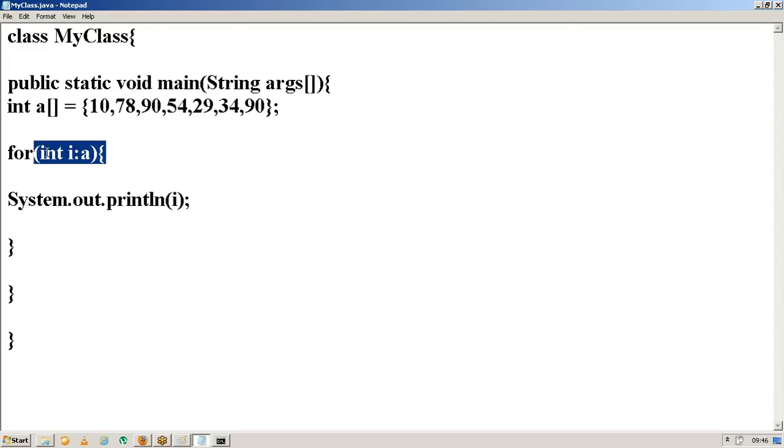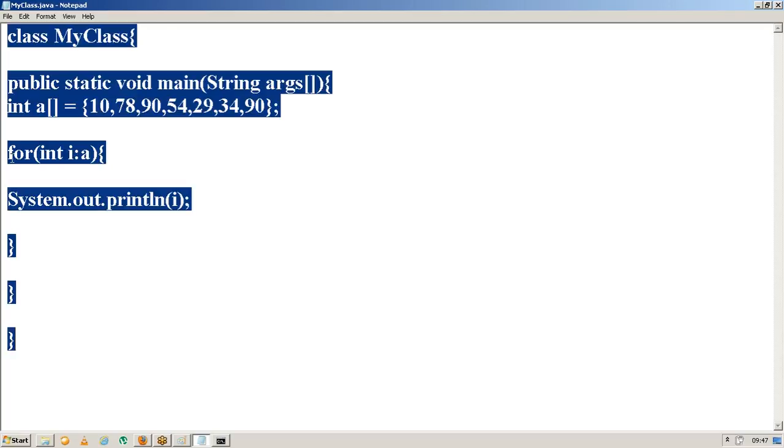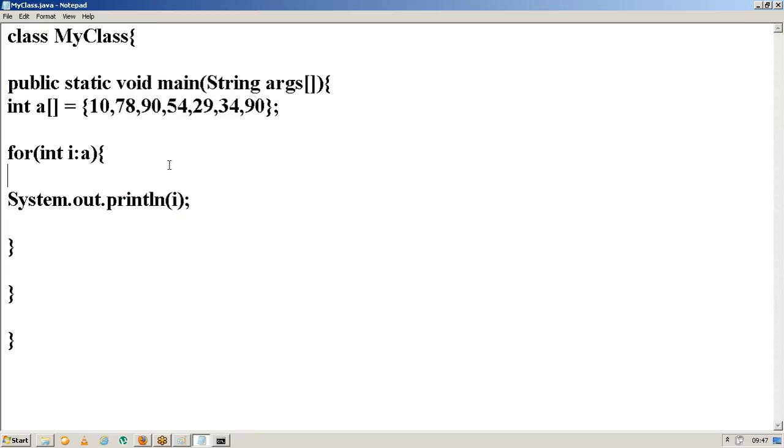Initially i equal to 10, then i equal to 78, then i equal to 90, then i equal to 54, like that up to i equal to 90. You are displaying the values of i here, right? Because of that reason people are calling it the for each loop. But actually each is not a keyword in Java. In do while, do is one keyword, while is one keyword. In if, else is one more keyword. In switch case, switch is one keyword, case is one more keyword. But in for each, only for is the keyword, each is not the keyword. Still, that is the reason people call it for each.